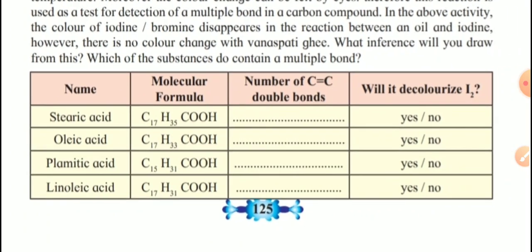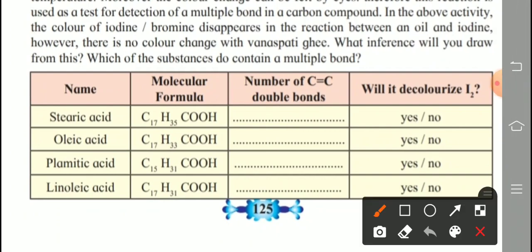So you write in your textbook or notebook. First, the number of carbon-carbon double bonds. In the first compound it is 0. If you draw the structure with the help of these formulas, then you can confirm it. All carbon atoms are arranged in a single straight line, and the remaining valences are satisfied with hydrogen, then check whether a double bond is present or not. So the first one is 0, the next compound has 1 double bond, the third one 0, and the fourth one has 2 double bonds.